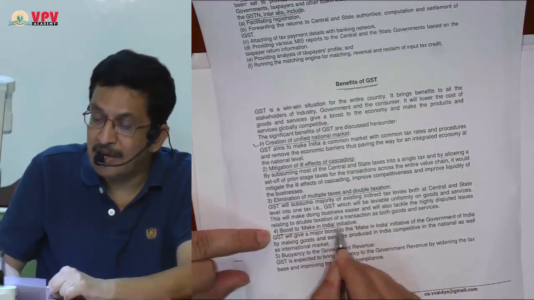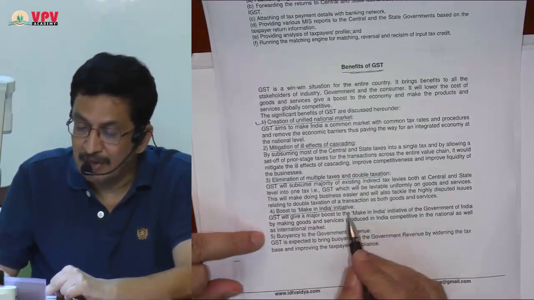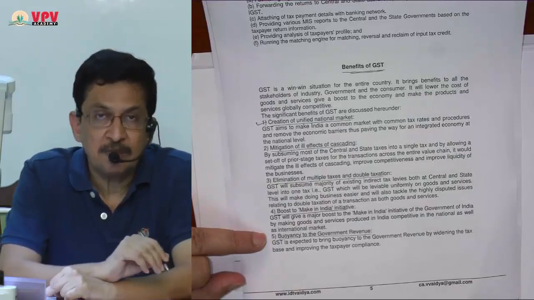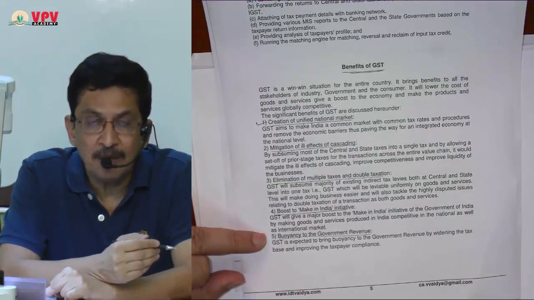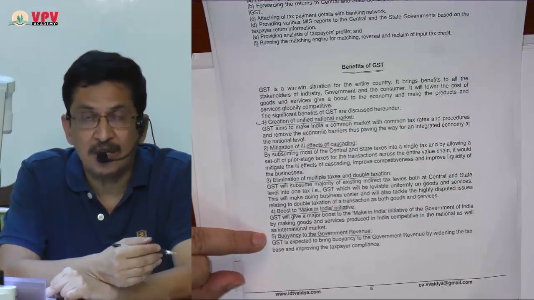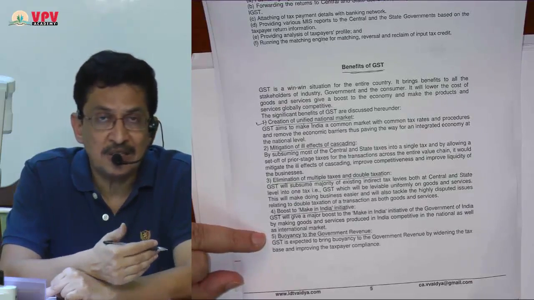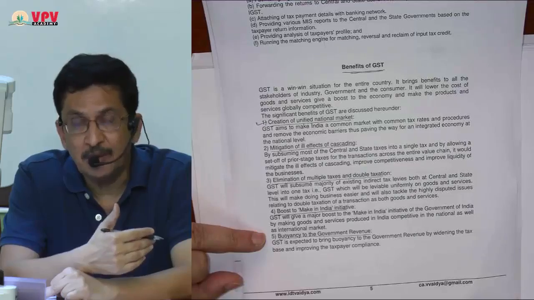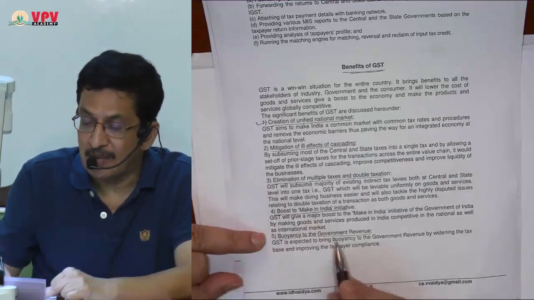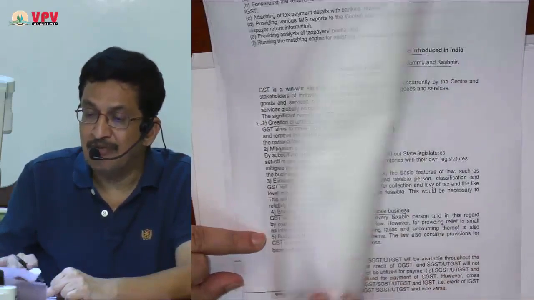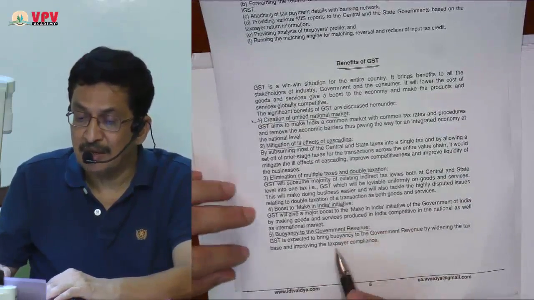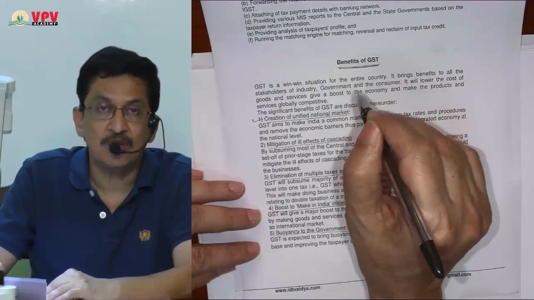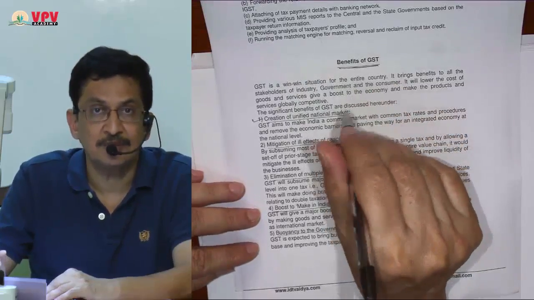Boost to the Make in India initiative, that is another benefit, and total buoyancy to the government revenue. It is expected that more and more people, even from the unorganized sector, will be brought under indirect taxes, the way GST has been framed, and it will result in a tremendous increase in government's revenue. These are the benefits of GST. One of the expected questions: What are the benefits of GST?